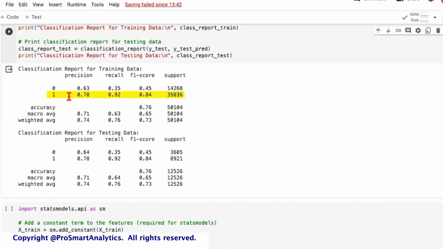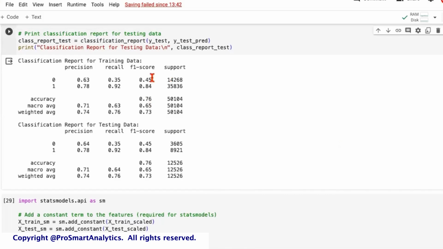As far as class 1 is concerned, the actual detection of fire, the model seems to be doing excellent. There is scope for improvement as far as the non-fire incidents are concerned. So this is how we can compare the performance of the model on the training and test set, where we see a fair amount of consistency. We did this entire exercise using the logistic regression class from scikit-learn, which is super popular.